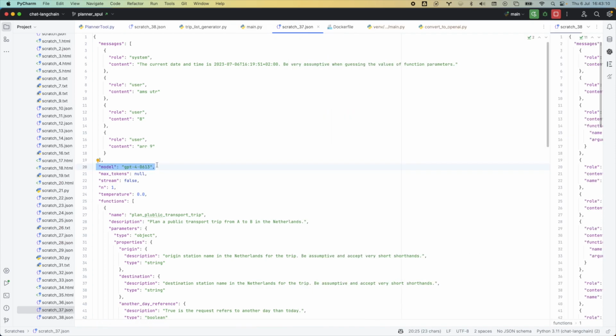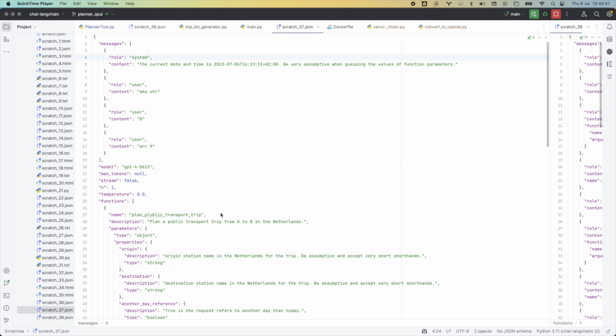Why did we use GPT-4 and not GPT-3? Because GPT-4 is about 10 times as expensive as GPT-3, and it's also a little bit slower. GPT-4 was a lot better at interpreting little shorthands, so I liked that a lot, and it seemed a little bit smarter, making a little bit fewer mistakes than GPT-3. I'm not really sure in practice which one you should choose. I think you should experiment a little bit.